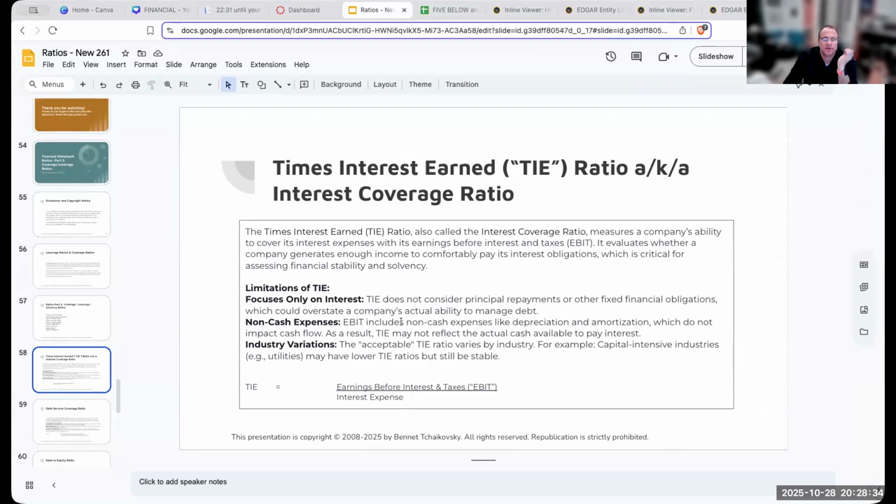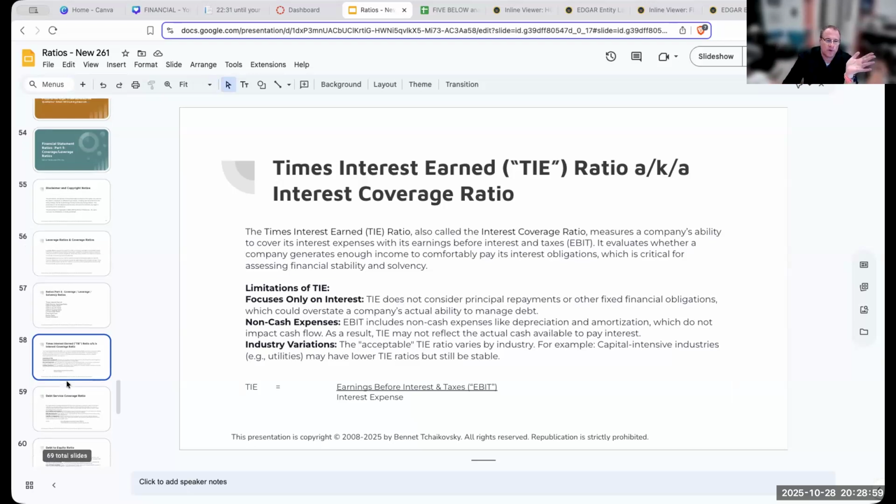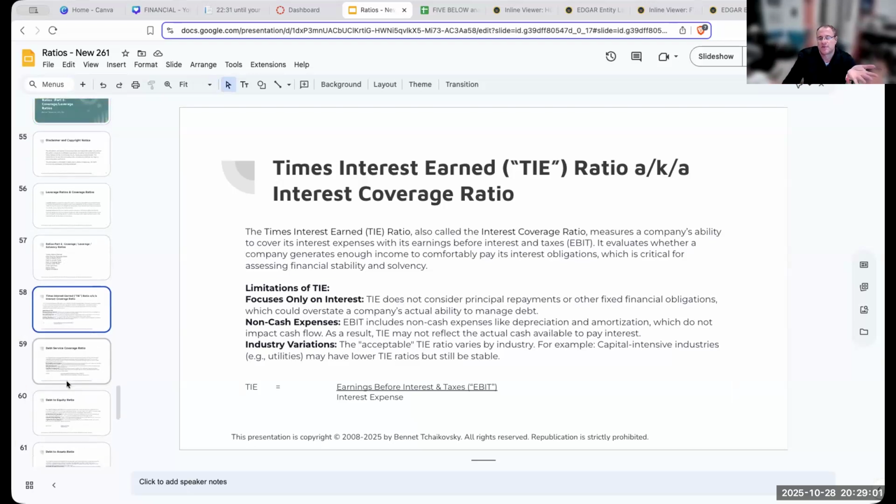But the one limitation is that times interest earned does not consider principal repayments or other fixed financial obligations, which could overstate a company's actual ability to manage debt. Also, earnings before interest and taxes include stock-based compensation and depreciation, which may have no impact on cash flow. And again, there are industry variations; what's acceptable in one industry may not be acceptable in another. But that's how times interest earned works.